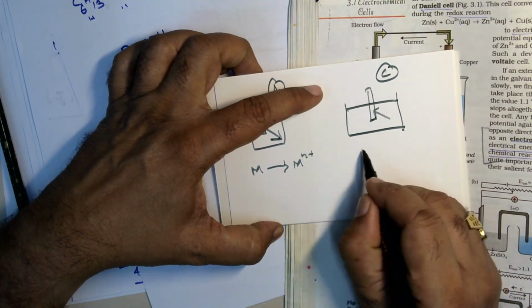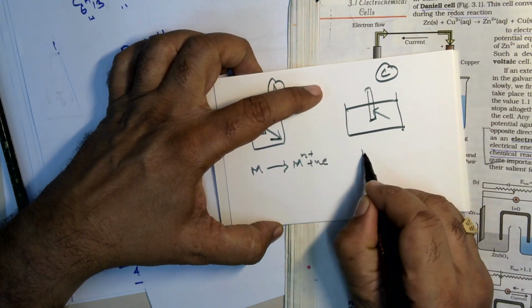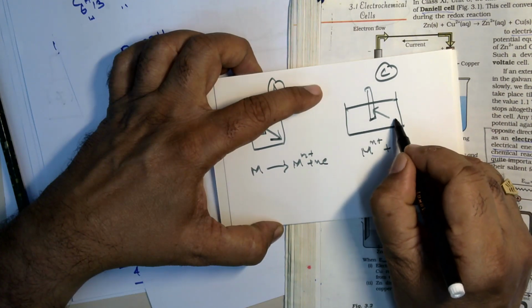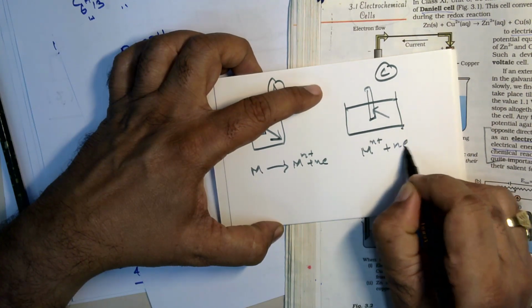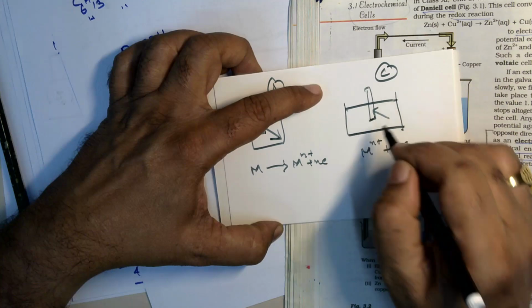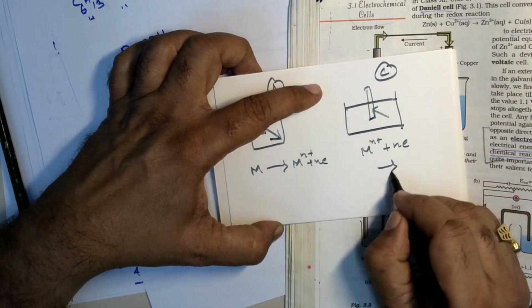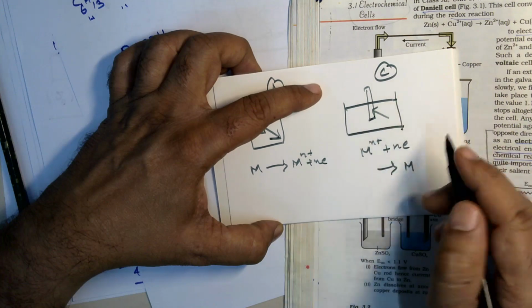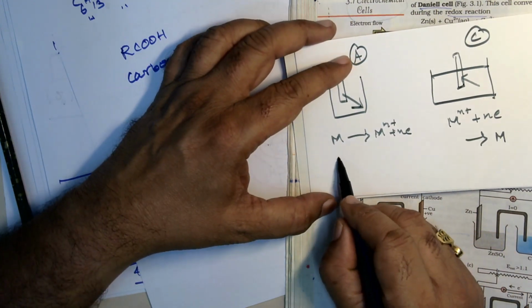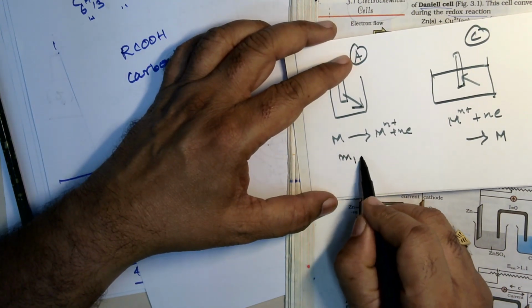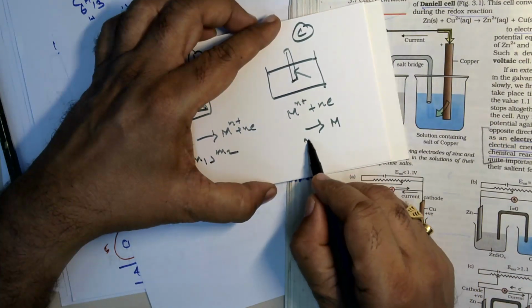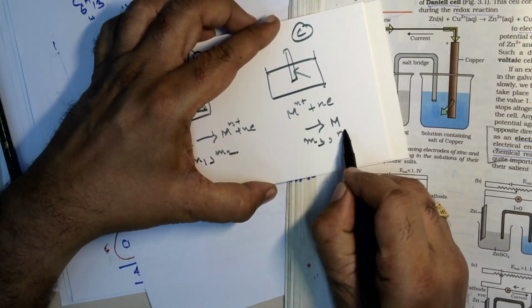It means that M n+, that is Cu2+, accepts a number of electrons from the wire, from the rod, to give metal. So that is deposited here. Now let me say this is M1 and M2 is the later weight. Similarly, you have M3 and M4.